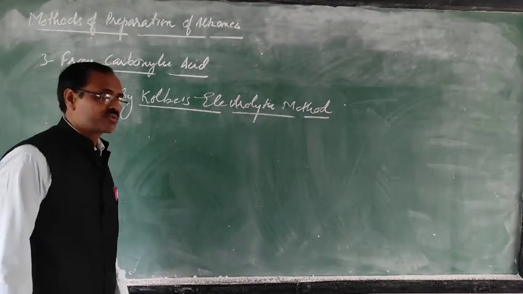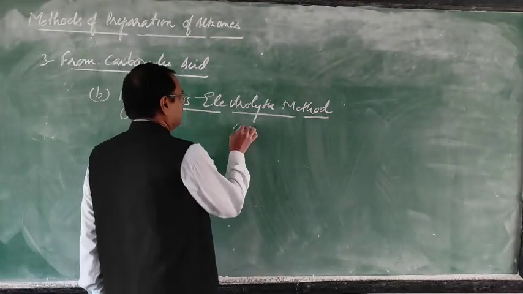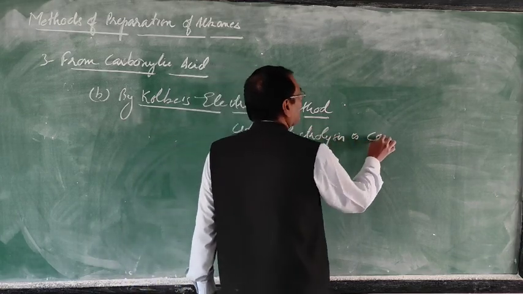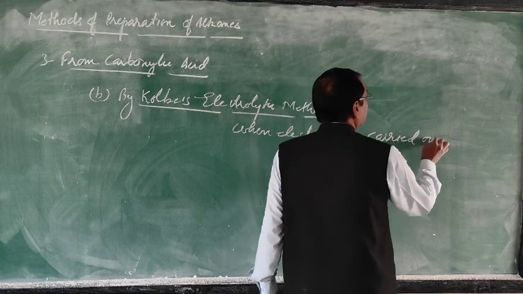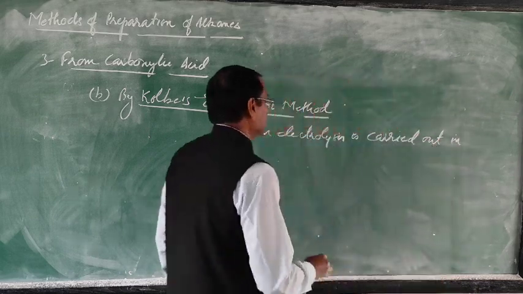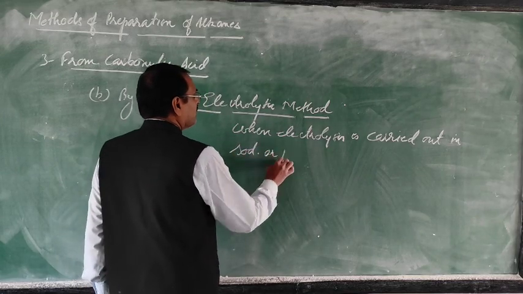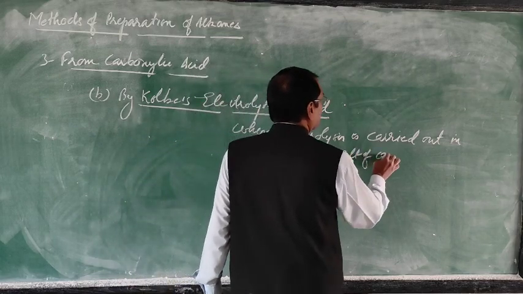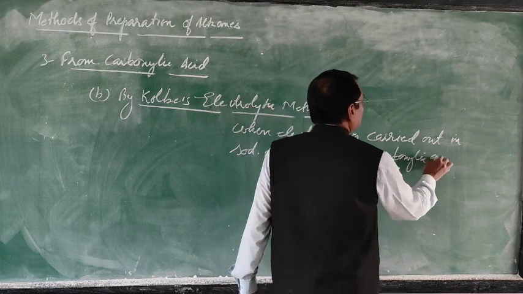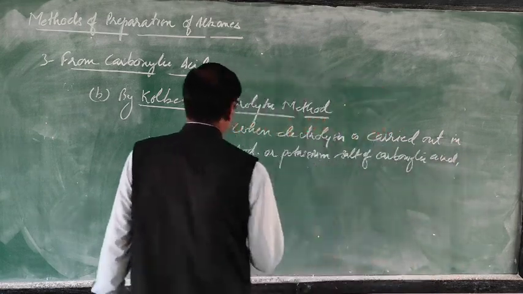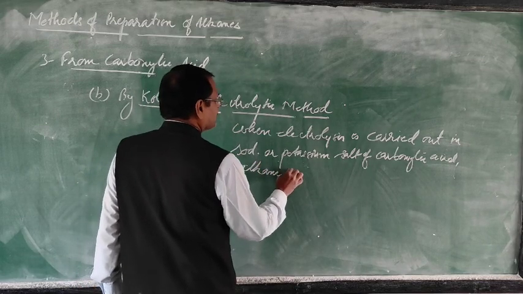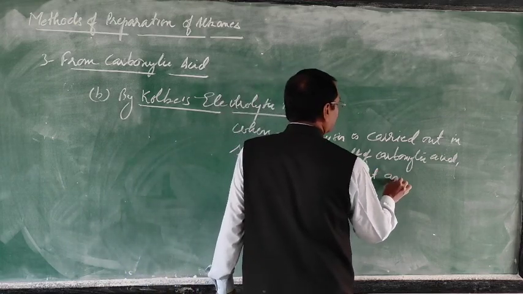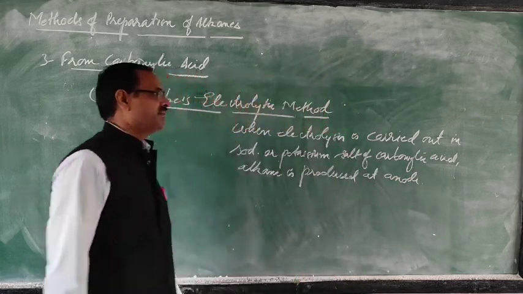then alkane is produced at the anode. When electrolysis is carried out on the sodium or potassium salt of a carboxylic acid, alkane is produced at the anode. So here also you will get an even number of carbon atoms in the alkane.